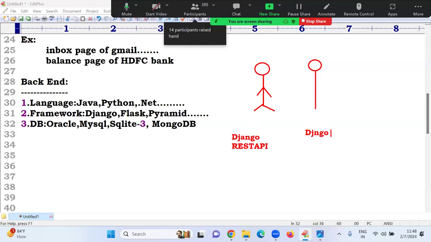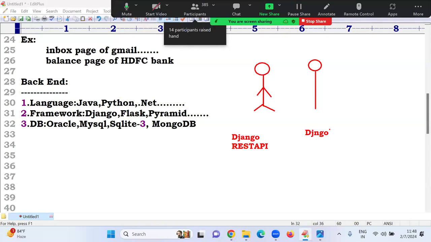That is, the person who has knowledge of Django plus REST API is very powerful. If you know Django without REST API, you are like the second person. There is no use in interviews, from a real point of view. So what is compulsory? REST API is mandatory. Without REST API, there is no interview.